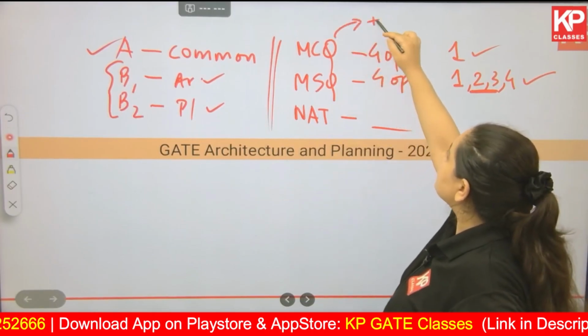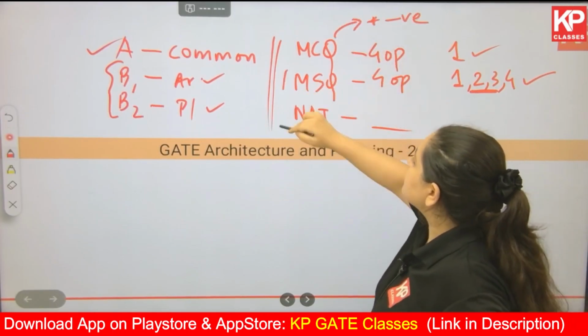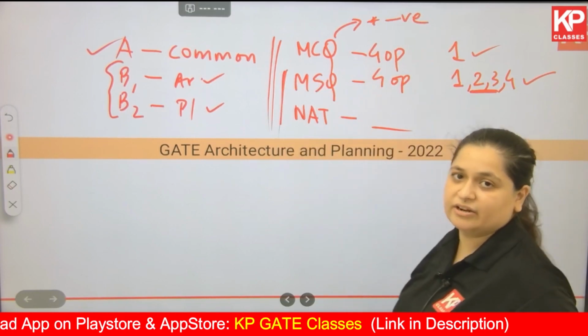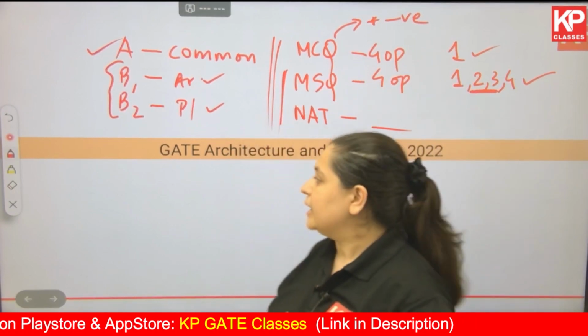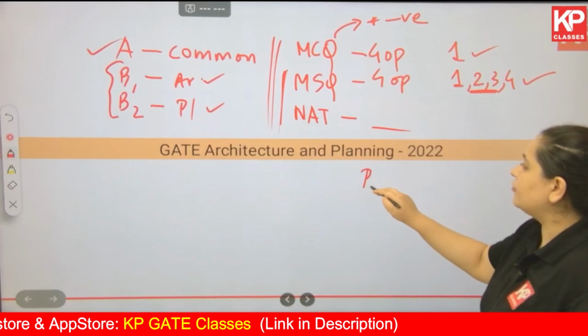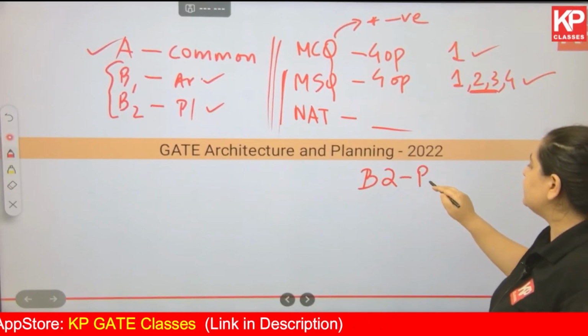MCQ kind of question has negative marking. MSQ and NAT do not have negative marking, which is a very good thing. Okay, now let's begin with B2 part of architecture and planning, which is only the planning part.